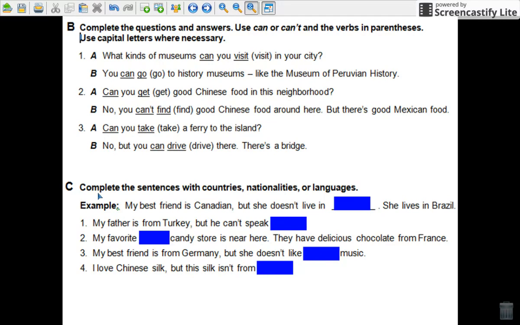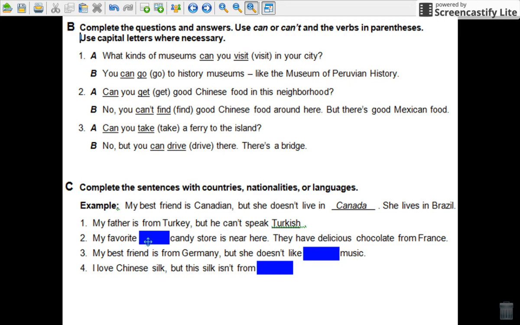So let's go to letter C. Complete the sentences with countries, nationalities, or languages. My best friend is Canadian, but she doesn't live in. She's Canadian, but she lives in Brazil. So if she's Canadian and she lives in Brazil, she doesn't live in Canada. You have this answer, okay? Let's see number 1. My father is from Turkey, but he can't speak good Turkish. Okay, Turkish is the language.